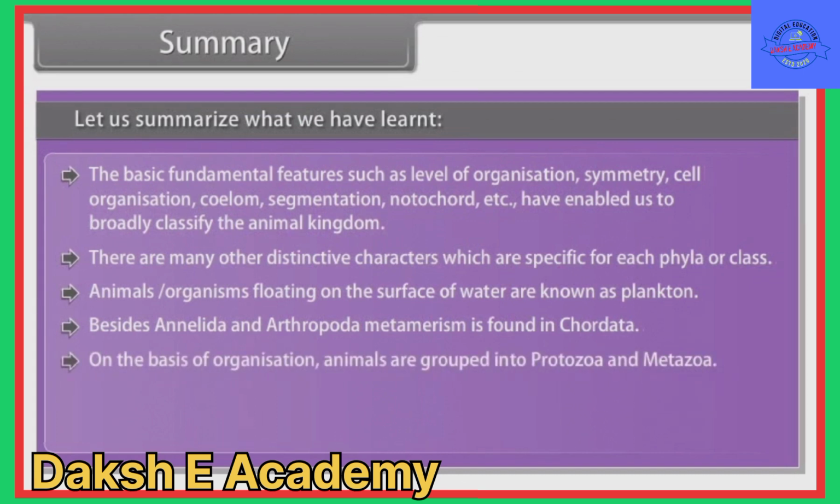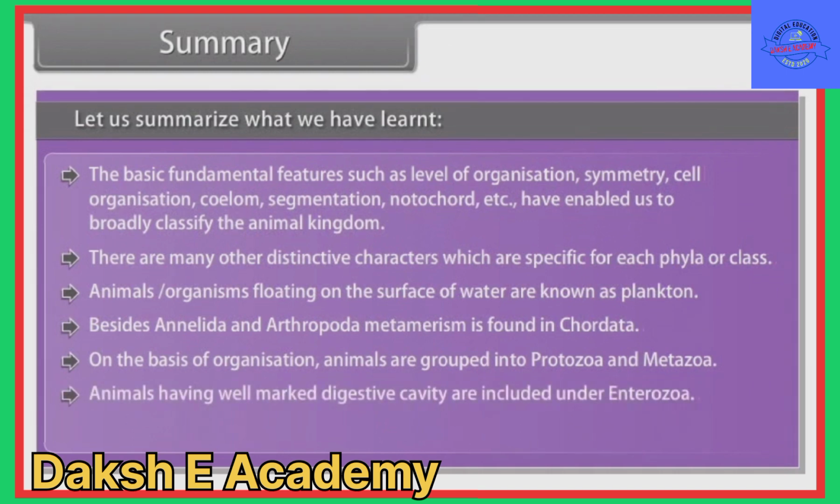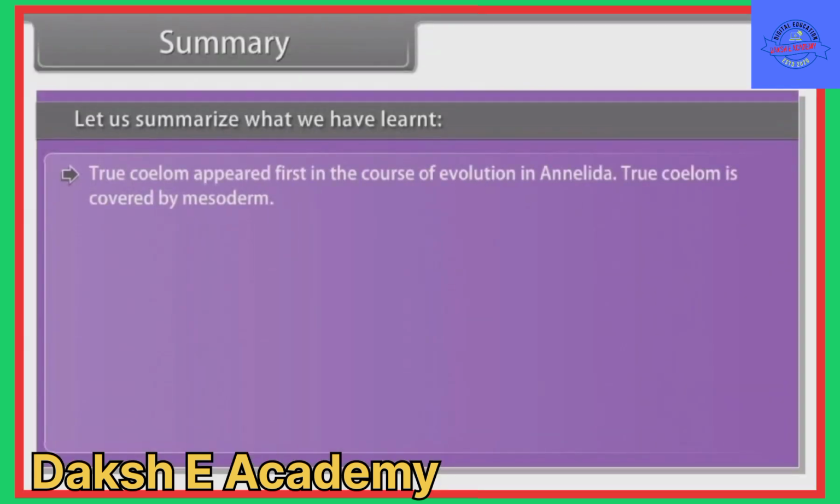On the basis of organization, animals are grouped into protozoa and metazoa. Animals having well-marked digestive cavity are included under enterozoa. A true coelom is absent in phylum Platyhelminthes and Nematoda. True coelom appeared first in the course of evolution in Annelida. True coelom is covered by mesoderm. The term for body cavity present in triploblastic animals is coelom.